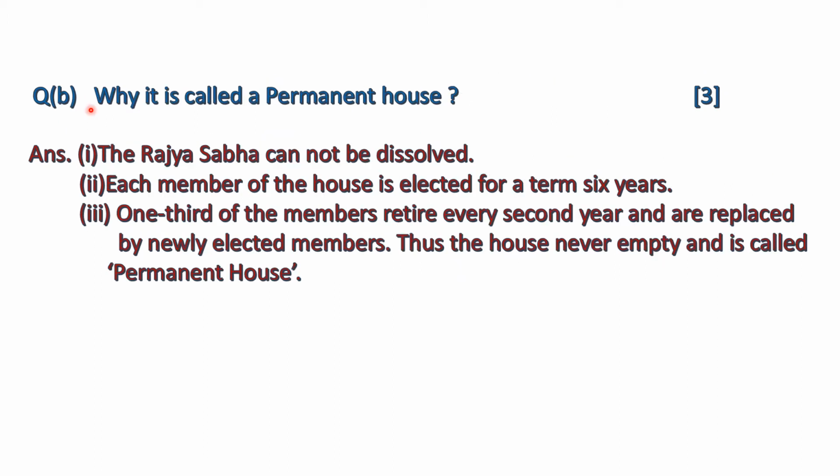Now the next question about the Rajya Sabha is why it is called a permanent house. The house cannot be dissolved and is not subject to dissolution. Each member is elected for a term of 6 years, but they don't get appointed together and retire together. One-third of the members retire after every second year and are replaced by newly elected members. Thus the house is never empty and is called a permanent house.